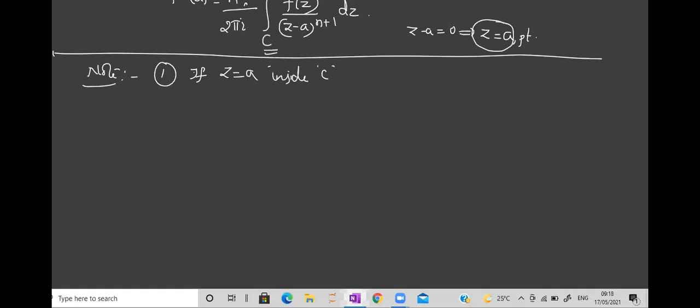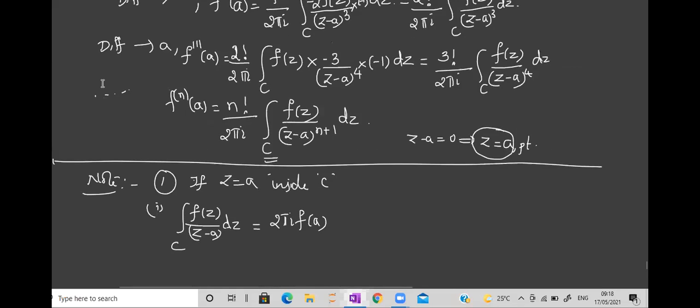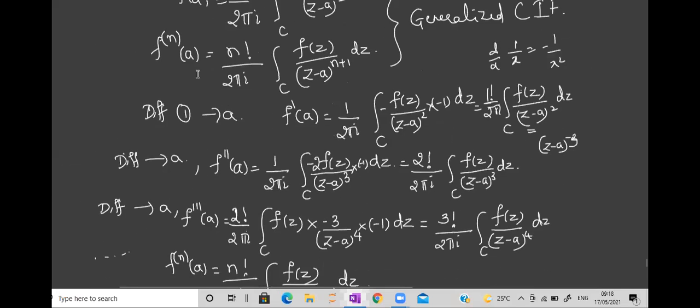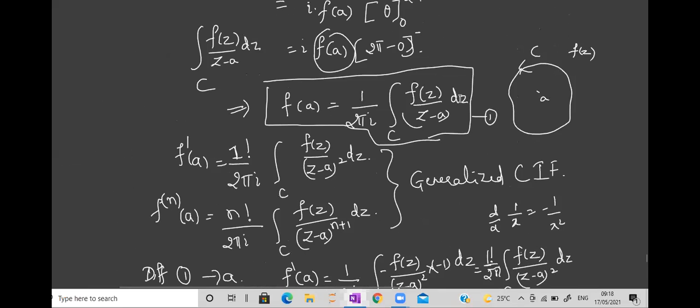Suppose the point is inside, then if you are finding the integral of f of z upon z minus a, dz over C, straight away you have to write the value as 2 pi i f of a. This is by Cauchy's integral formula. You can just see here, this is equation 1.